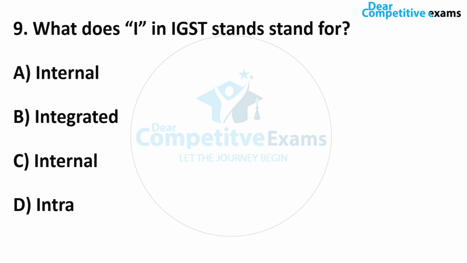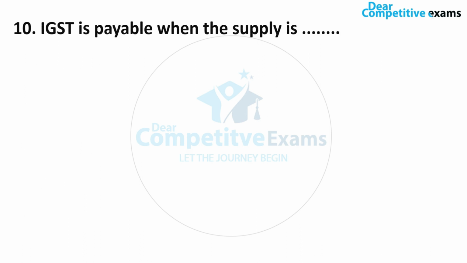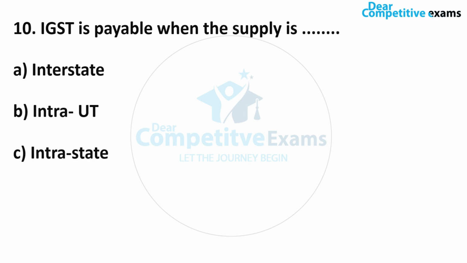Okay, so let's move on to question number 10. IGST is payable when the supply is... So when we pay IGST, the options are: when you purchase from interstate, or intra-UT, or intrastate, or all of the above? So the correct answer is interstate.